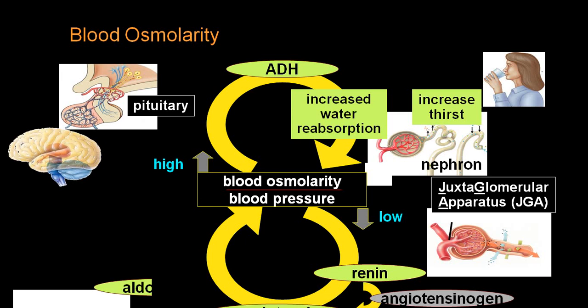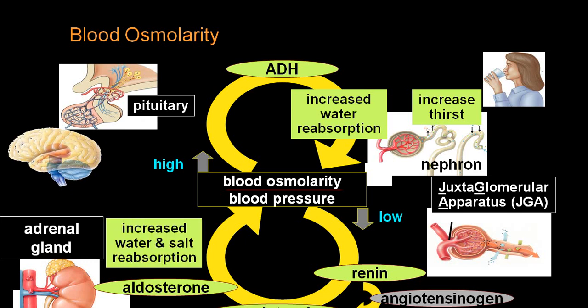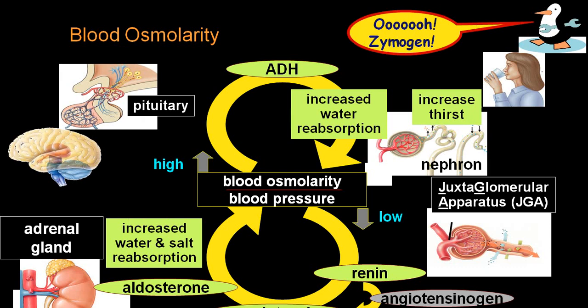Angiotensinogen will be converted into angiotensin 1, and angiotensin 2, which will act on the adrenal cortex and release aldosterone, and that aldosterone will try to retain sodium and water, increasing your blood pressure as well as increasing your blood osmolality by retaining sodium. So that is how it will try to regulate, increasing water and salt reabsorption, and thus blood pressure is elevated as well as osmolality is also altered.